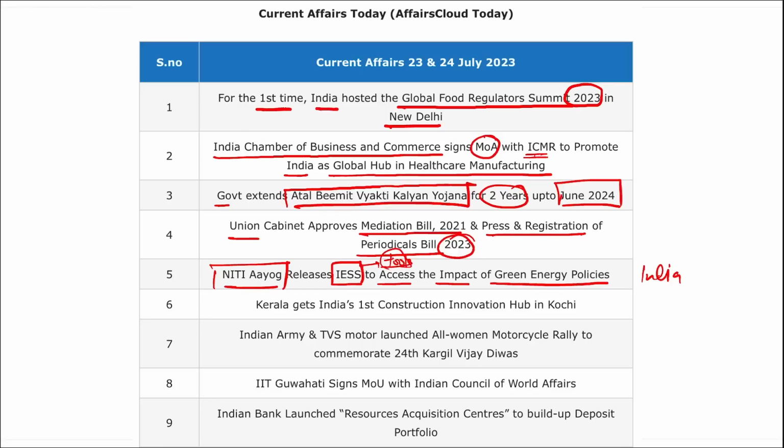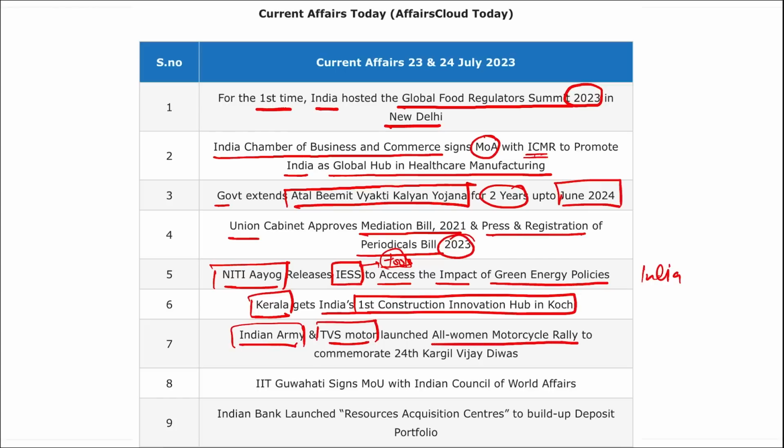Indian Army, along with TVS Motor, have launched an all-women motorcycle rally to commemorate the 24th Kargil Vijay Divas, and it was launched from New Delhi. Then IIT Guwahati signed an MOU with the Indian Council of World Affairs. Indian Bank has launched a Resources Acquisition Center to build up a deposit portfolio.